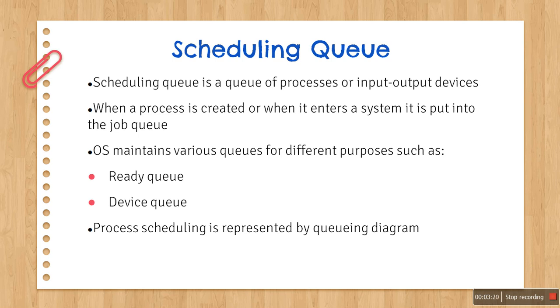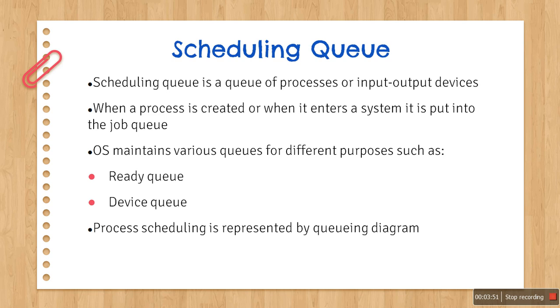Another queue is the device queue. It is a queue in which multiple processes wait for a particular input output device. Each device maintains its own device queue, in which the processes line up to get their chance to access the device. Then you have something called the queuing diagram, by which process scheduling is represented.